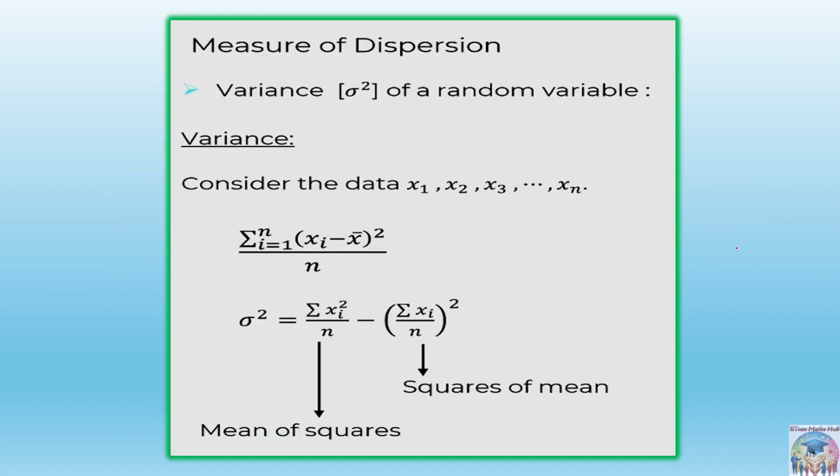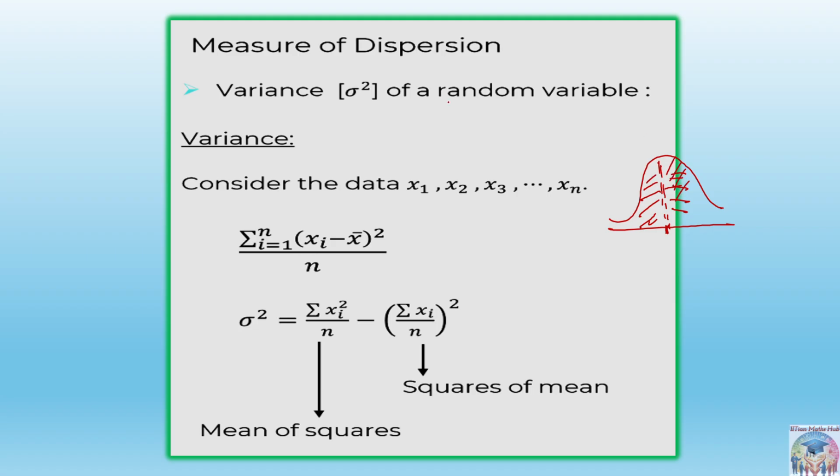Okay, next is measure of dispersion. Measure of dispersion means how the data has been spread out according to their mean value. Suppose some data is there, and this is our mean value of the data, or we can say mean only. So how this data has been spread surrounding this mean is basically the measure of dispersion.